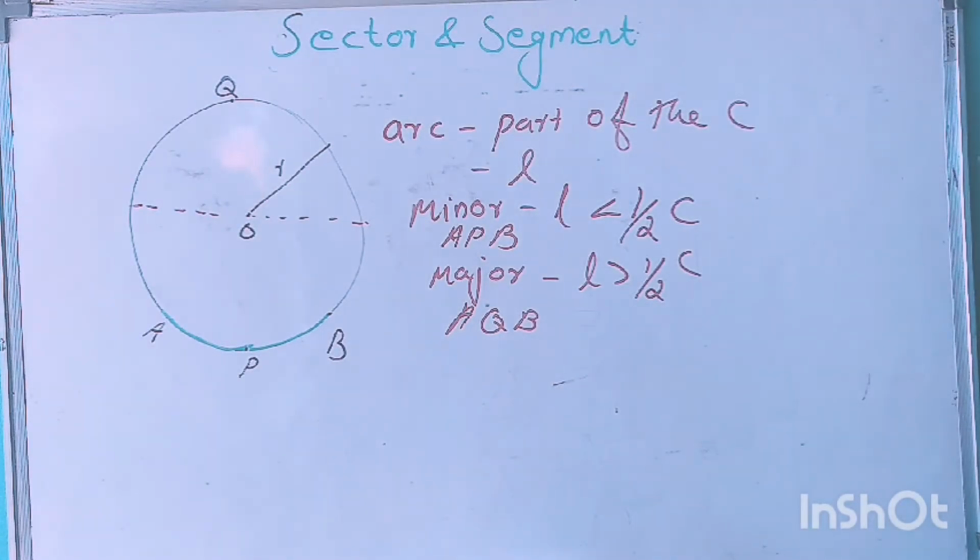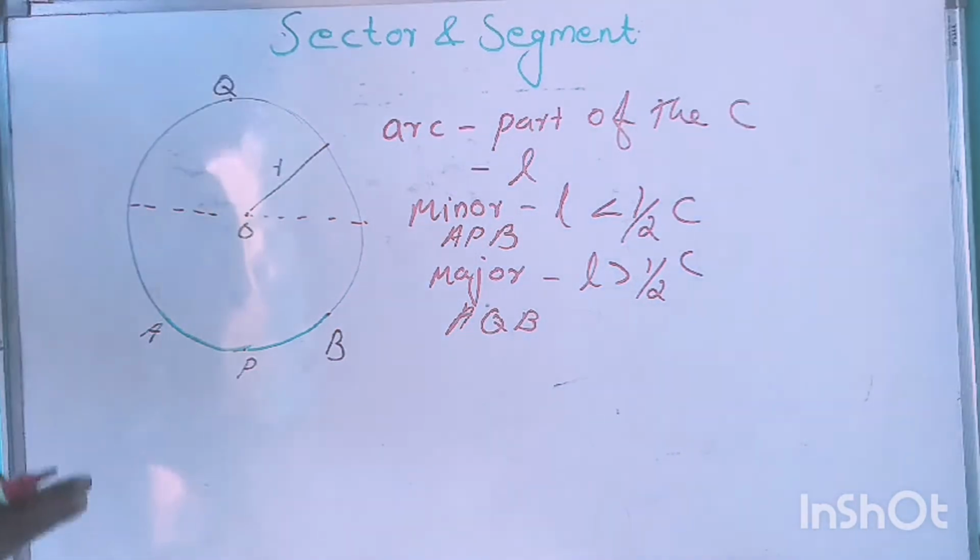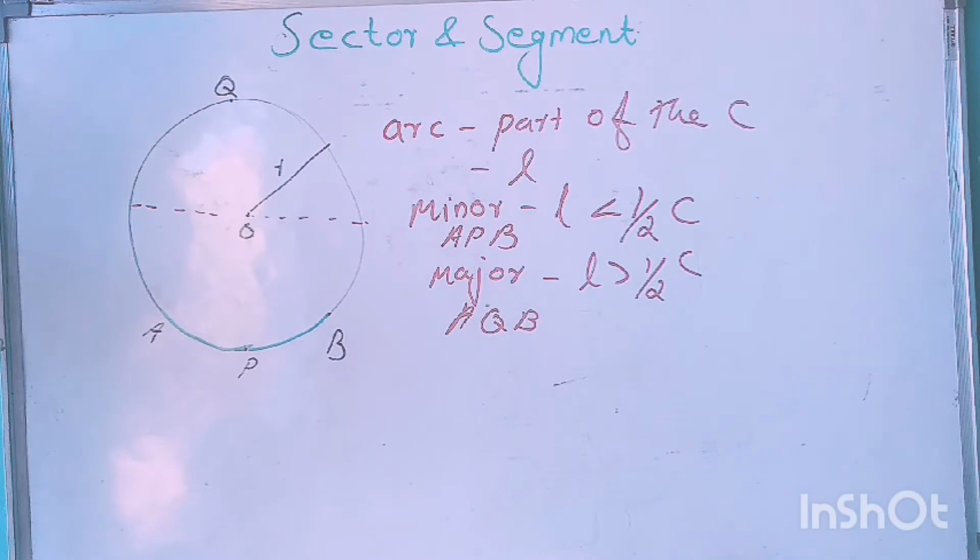Now sector of a circle. Sector of a circle is the portion of a circular region enclosed by two radii and the corresponding arc. So this is one radius and this is the second radius, and we have one arc APB. This shaded region is one sector.